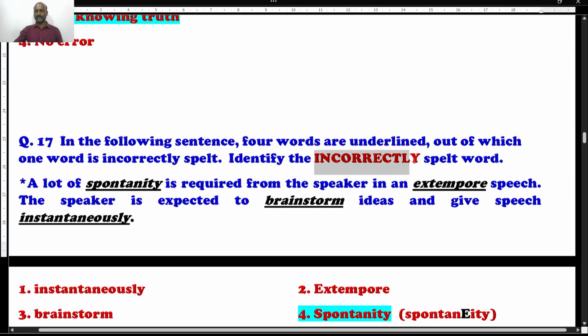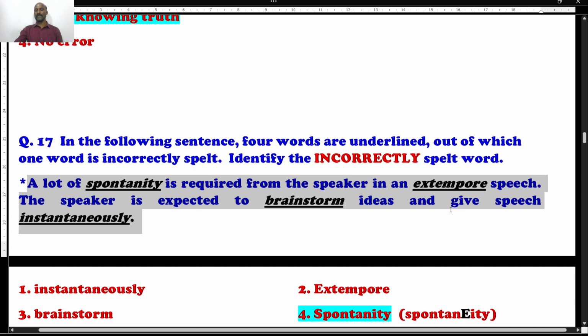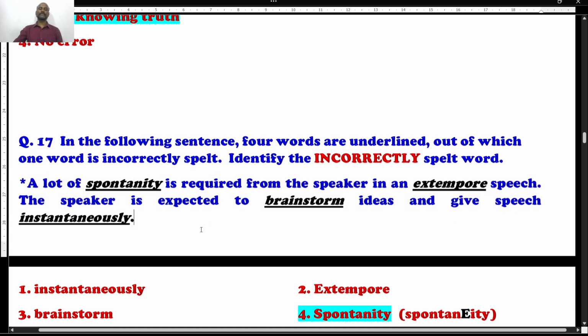Again, the incorrectly spelled word you are supposed to find out as your answer. What's the question? A lot of spontaneity is required from the speaker in an extempore speech. The speaker is expected to brainstorm ideas and give speech instantaneously. Spontaneity spelling is right, extempore is right, brainstorm is right, instantaneously is right? Among the four words, the spelling of one word is wrong.